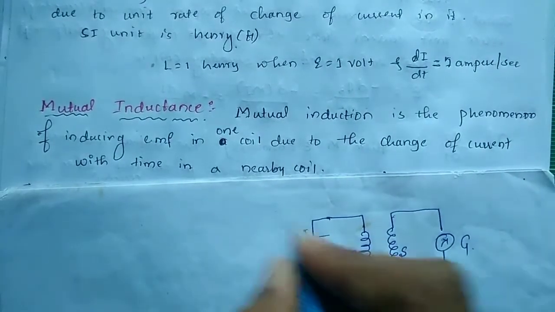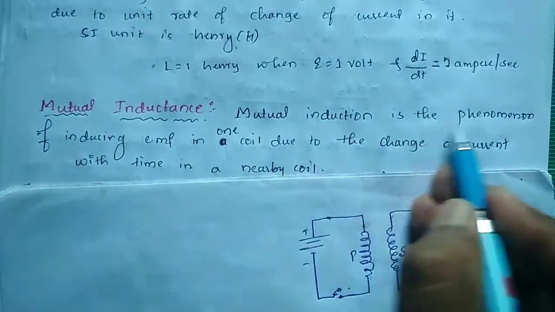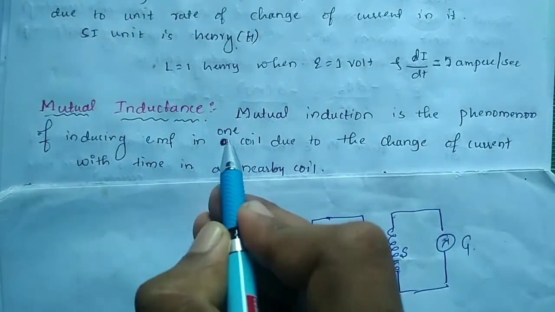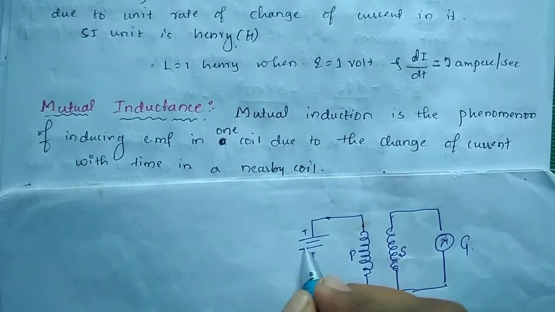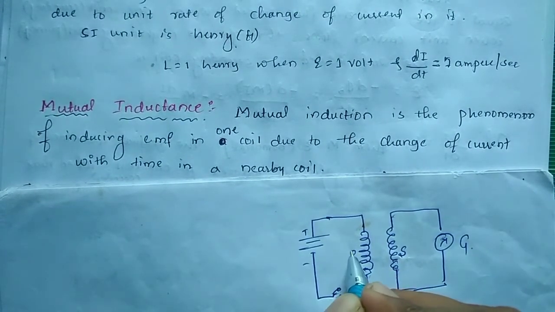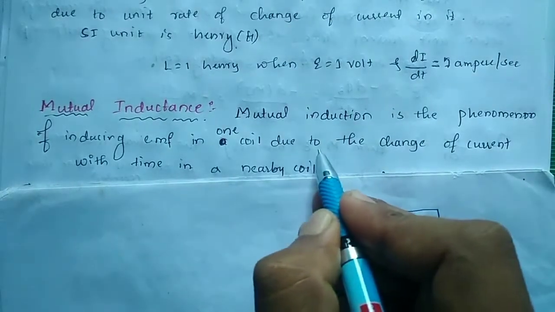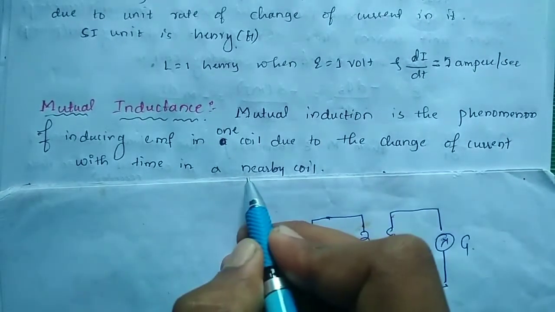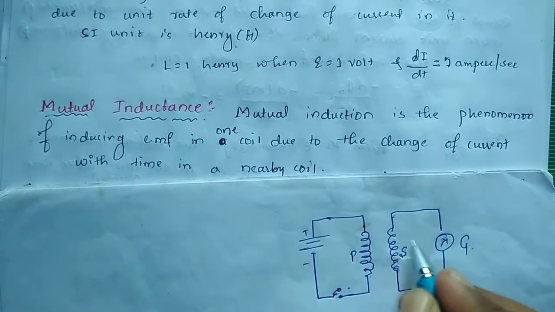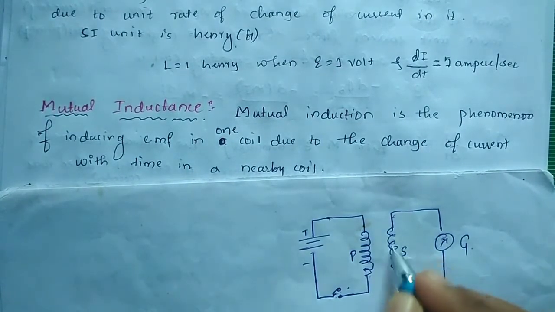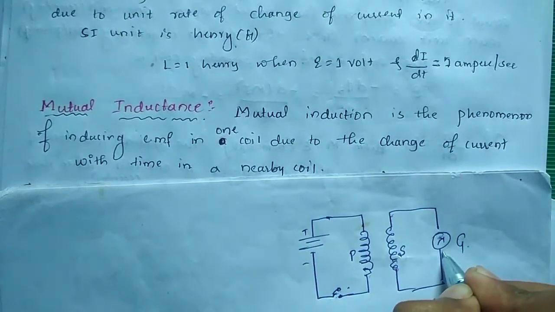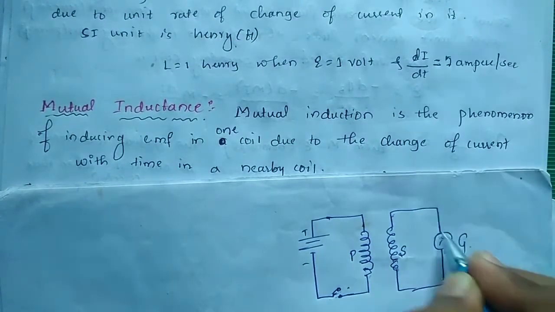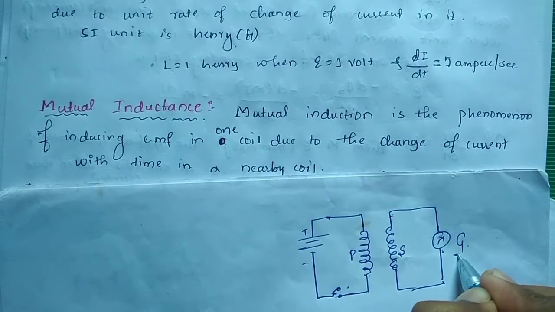So mutual inductance is the phenomenon of inducing EMF in one coil, using this battery. Inducing EMF in one coil due to the change of current with time in a nearby coil. So in the neighboring coil, the current changes. That change of current is measured by the galvanometer.